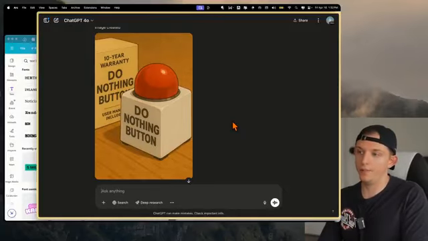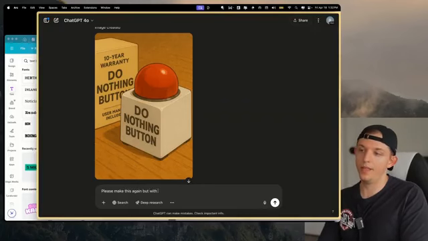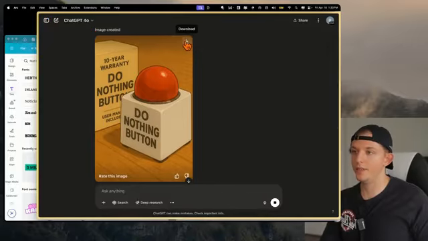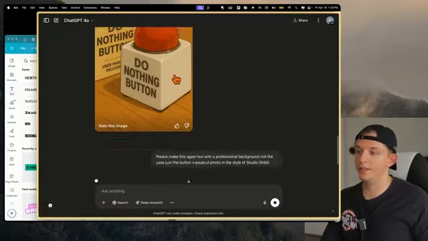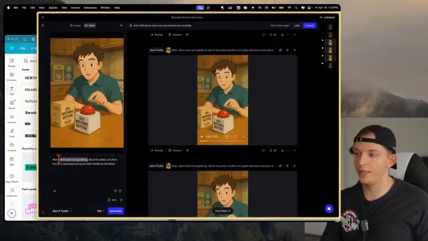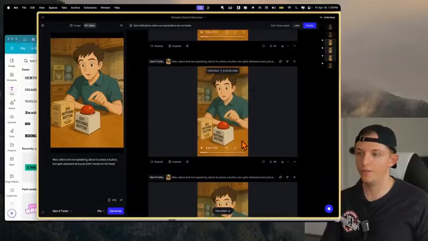Now I'm going to say, please make this again, but with a professional background, not the case, just the button, a product photo in the style of Studio Ghibli. And I like this one. Let's go ahead and download it. So remember, we changed this to silent and not speaking. So let's see if this worked on Gen 4.